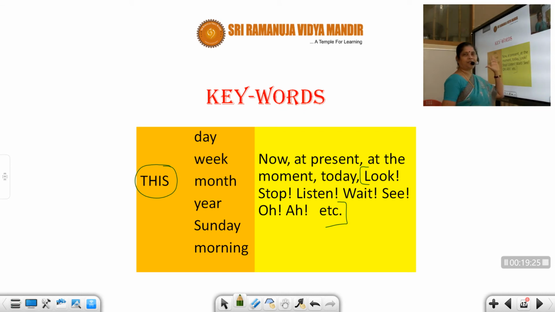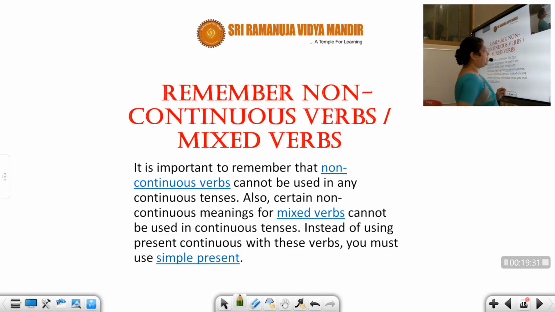Whenever you will see these keywords, remember you have to use present continuous only. But there are some words which will never come in present continuous. It is important to remember that non-continuous verbs cannot be used in any continuous tense.